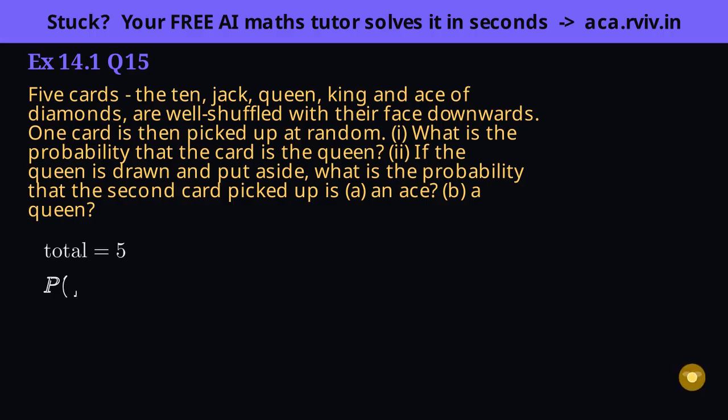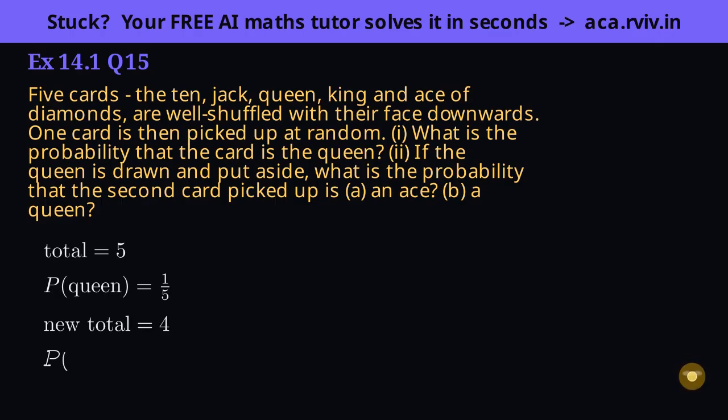Part 1 wants the queen. Exactly 1 of the 5 is the queen, so 1 favorable out of 5. Now the crucial move: the queen is drawn and set aside, so it's gone from the pack. Only 4 cards remain, and this new total of 4 is what the next draw works from. Forgetting to update the total is the classic slip here.